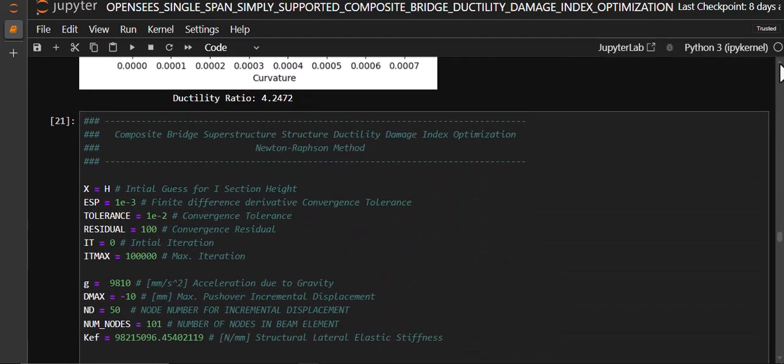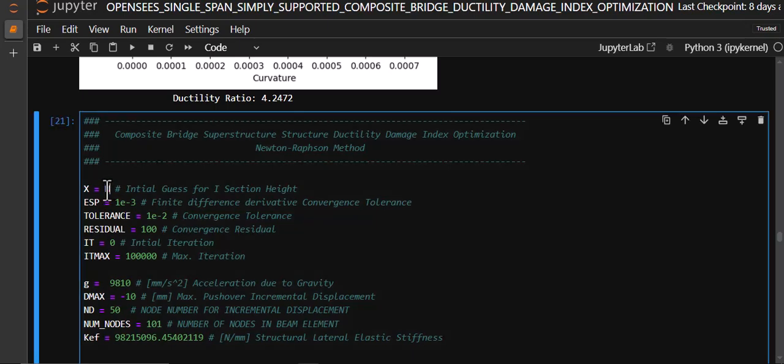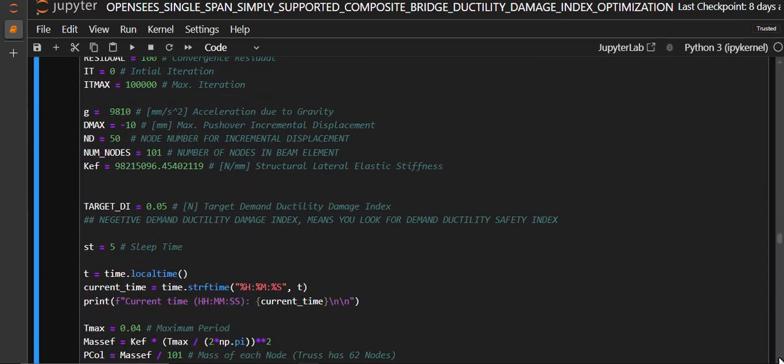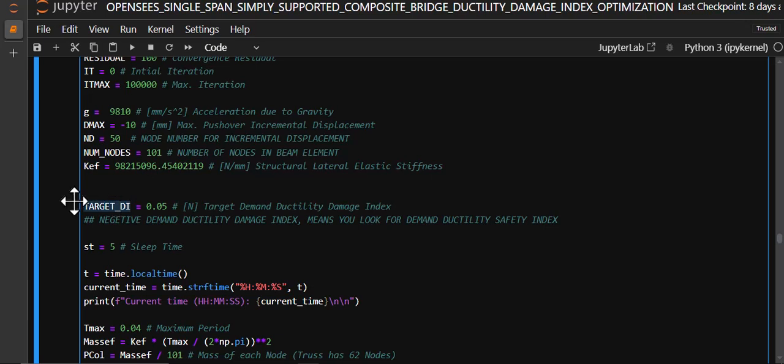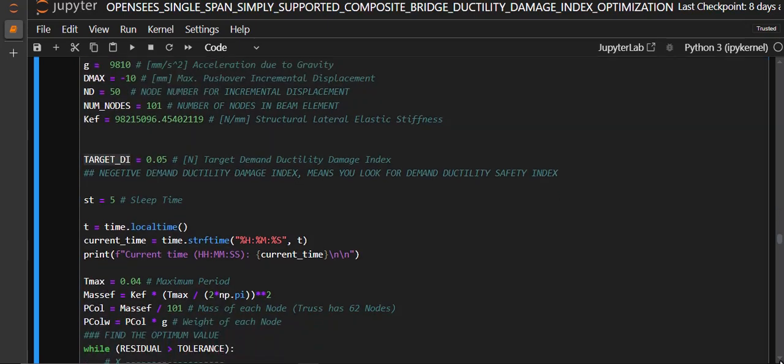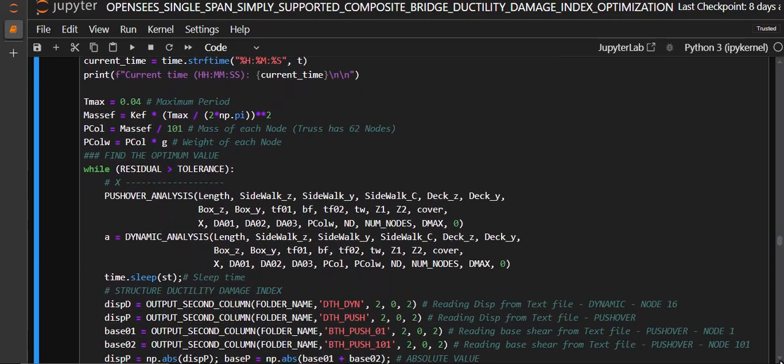So in the first analysis which I told you, we used the Newton-Raphson method. Our target is to find the optimum I-section height of this analysis with the target damage index of 0.05. So the damage index target is 5%.